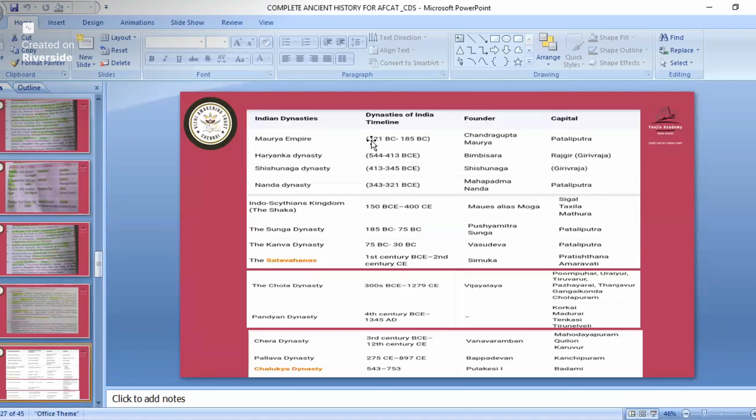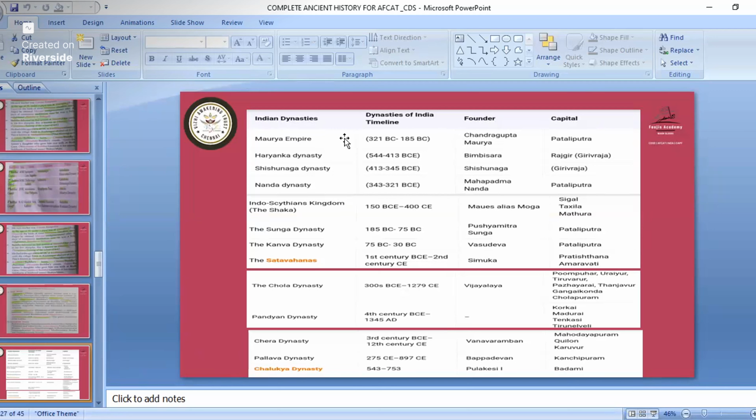Now we will see the important dynasties and their founders, and what the capitals were. See, ancient India for AFCAT covers a very large syllabus. In AFCAT, some particular things are asked, so I am covering according to that. So for Indian dynasties, they might ask for founders or what was the capital. So these two might come, so I have covered only this. Otherwise, studying inside each empire would take a lot of time, and you have your exam coming, so I have mentioned only those particular topics.